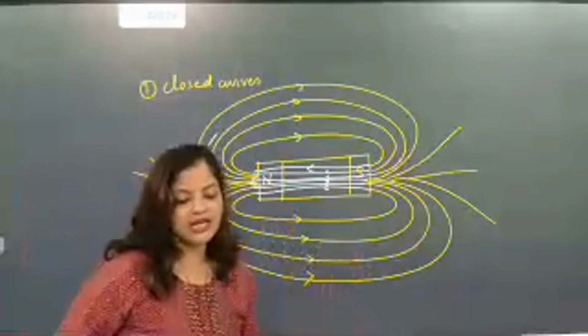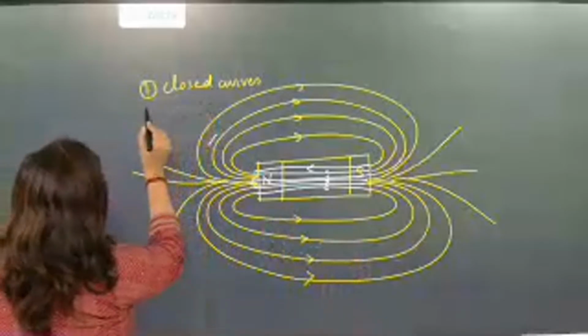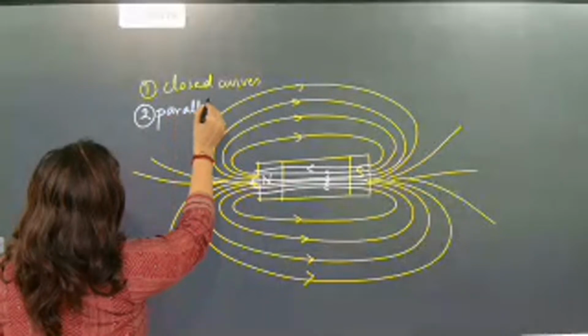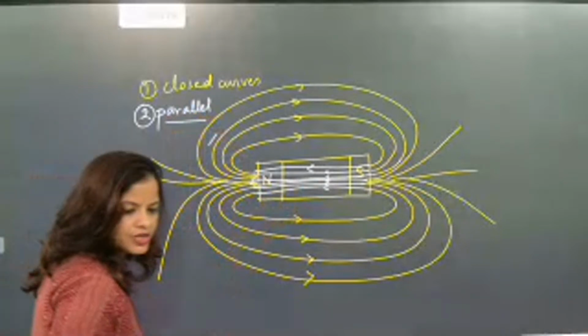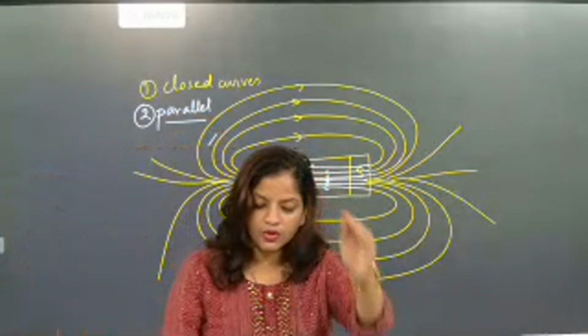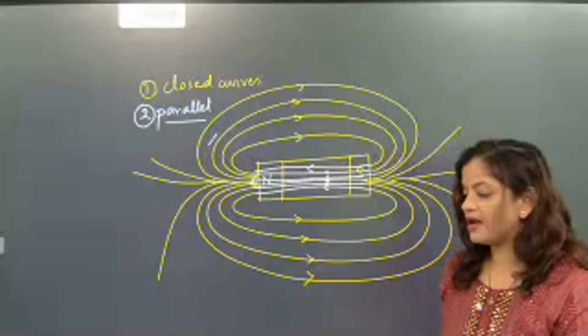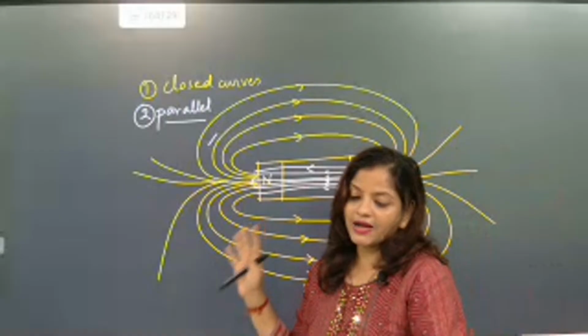Now, inside, the magnetic lines of force will run parallel. Inside, the magnetic lines of force will be parallel to each other, and outside they make closed curves. Outside it is making closed curves, but inside it is making parallel lines. Understood? So this is about magnetic lines of force.